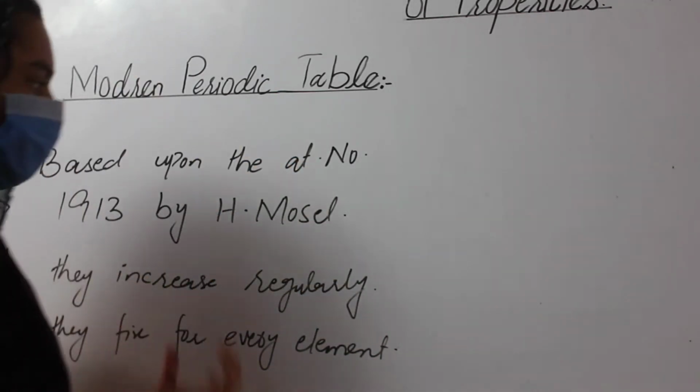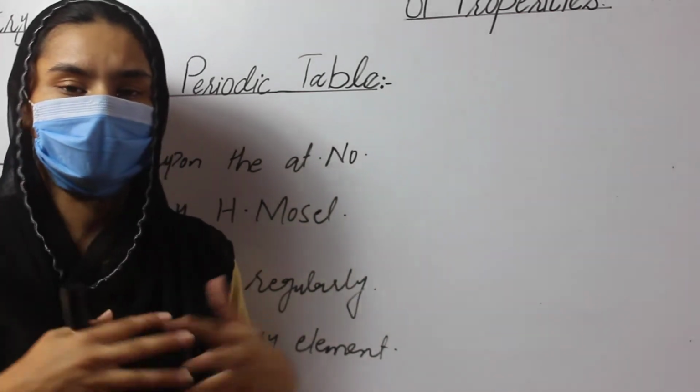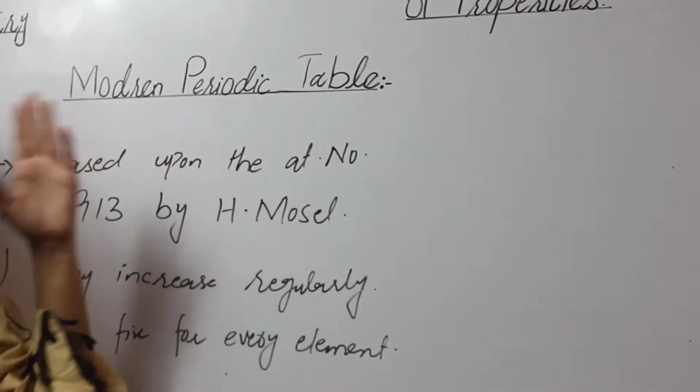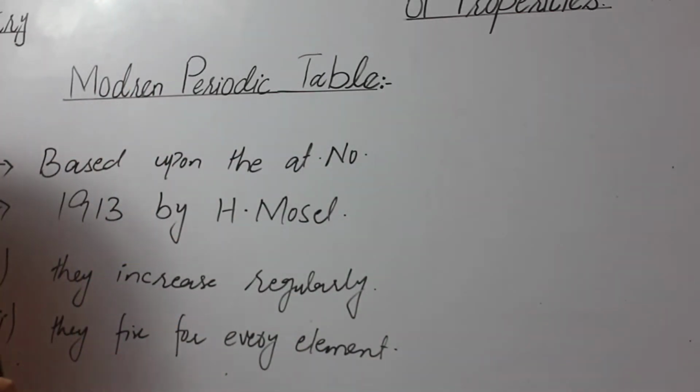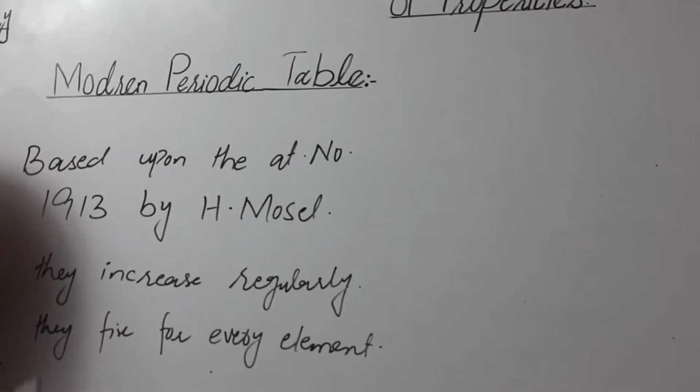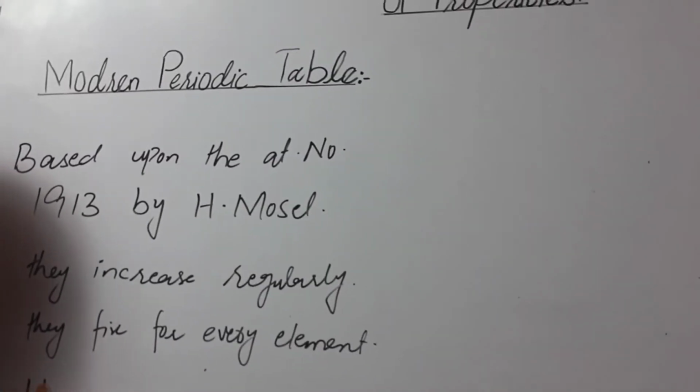When H. Moseley arranged elements on the basis of atomic number, they formed rows, vertical rows and horizontal rows.